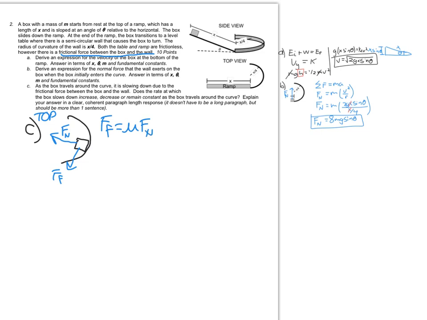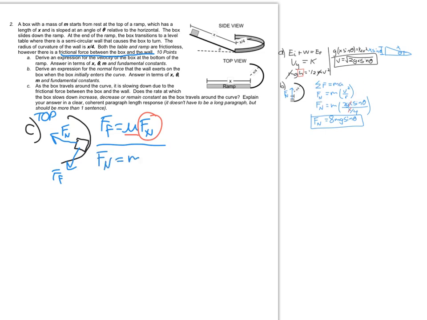Mu is going to be a constant. That's not going to change. That just depends on the materials of the box and the materials of the wall. The normal force, however, can change. The reason why that's going to change is, as we saw in this last problem, that normal force is equal to mv squared over r.